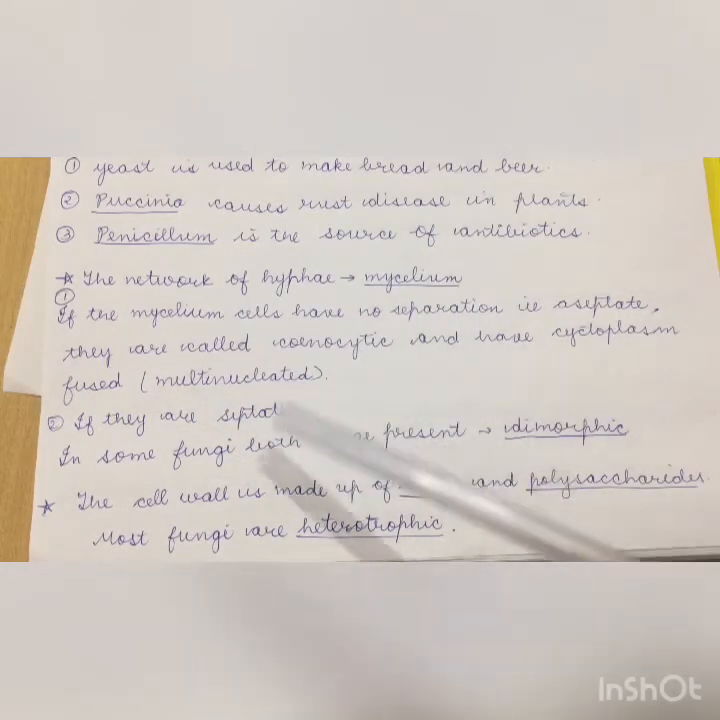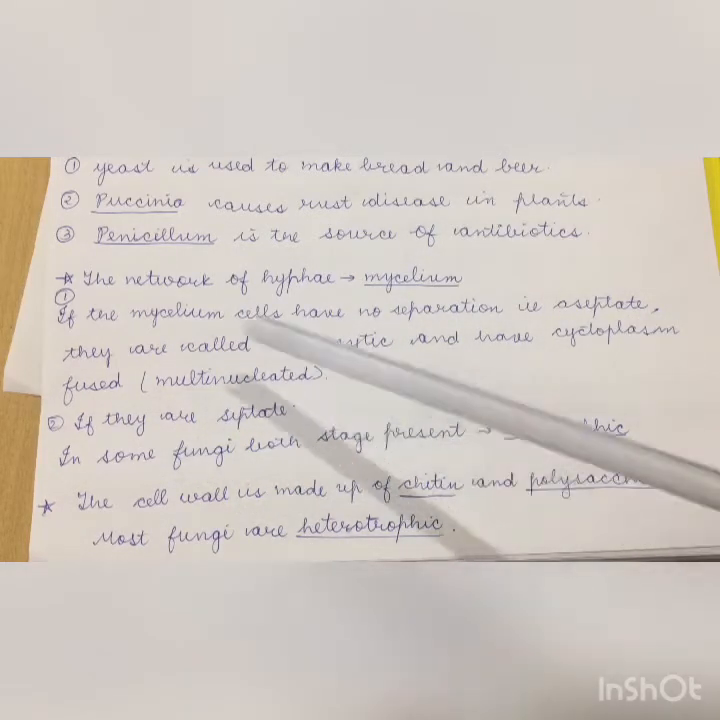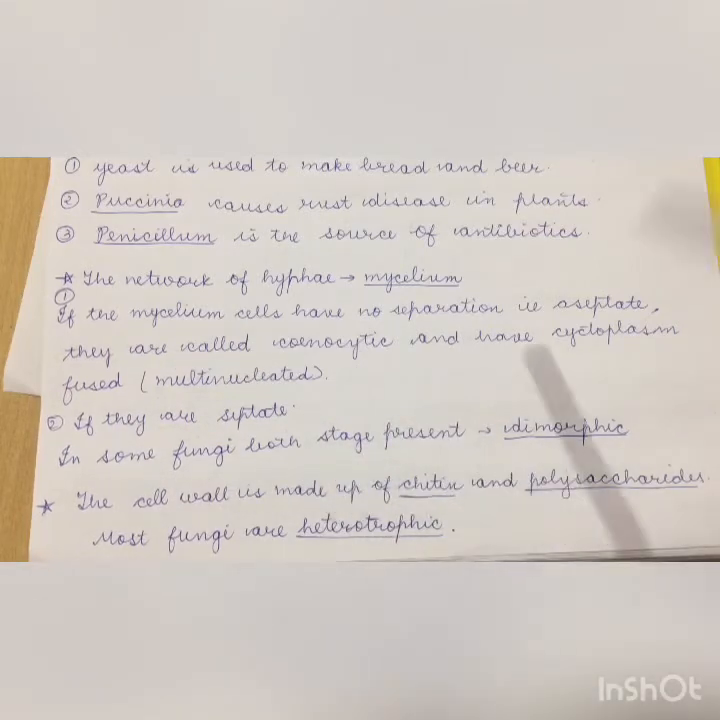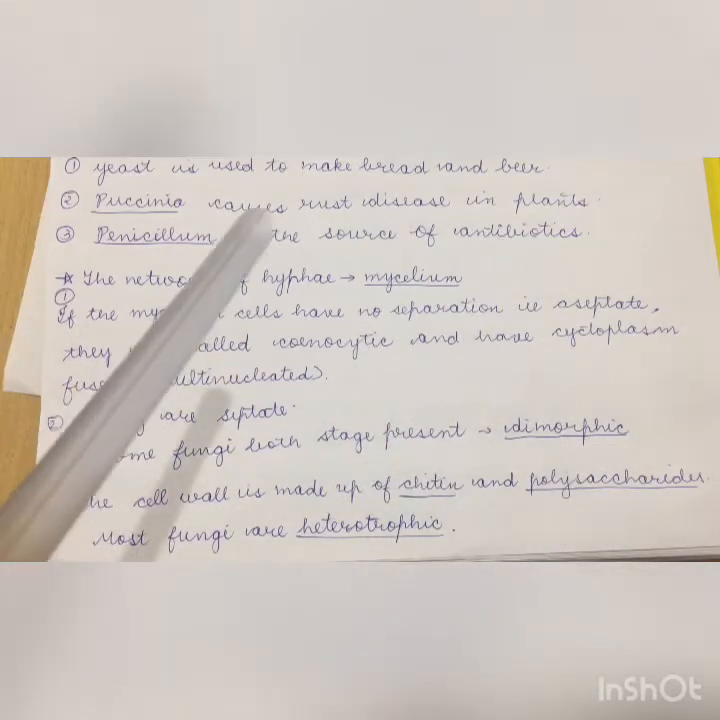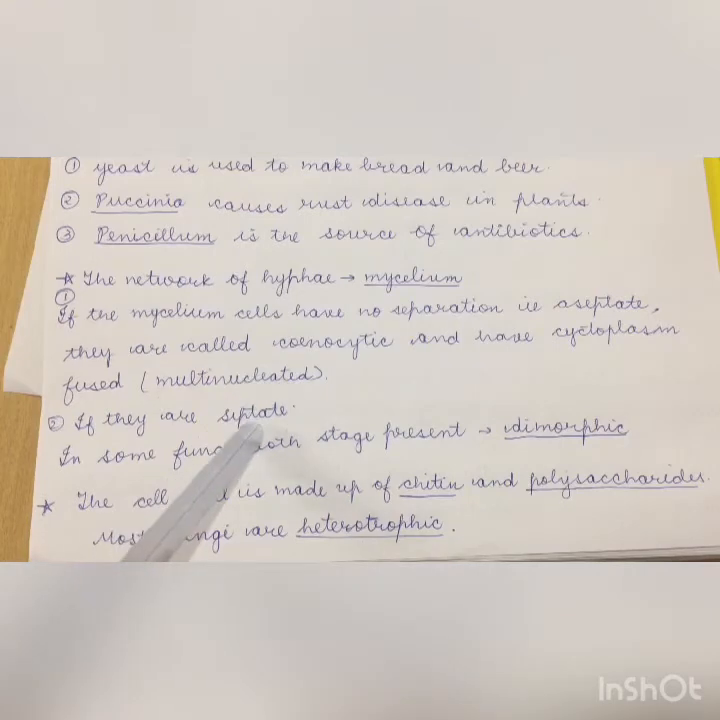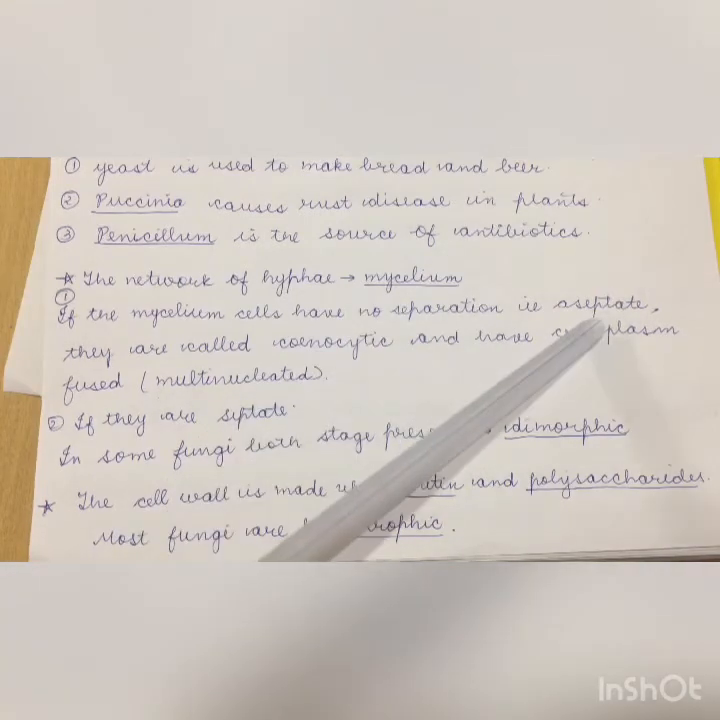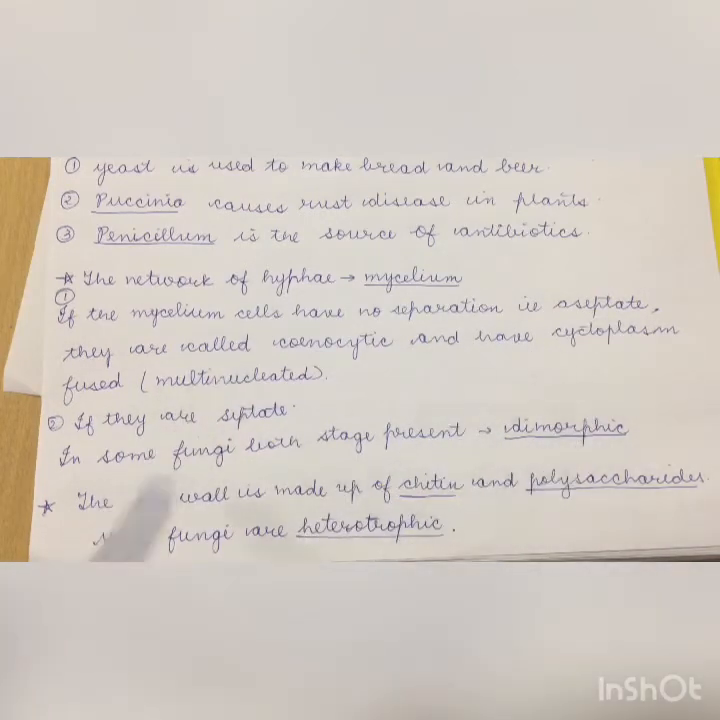If they are septate, this is another case. In some fungi, both stages are also present, where at one stage they are septate and at another stage they are aseptate. This is called dimorphic. The cell wall is made of chitin and polysaccharides. Here the fungal cell wall is not made of cellulose or pellicle.